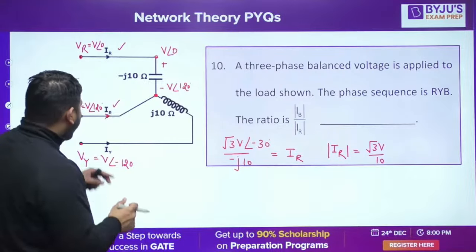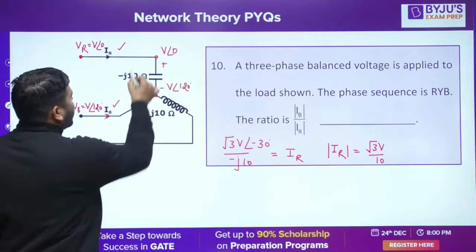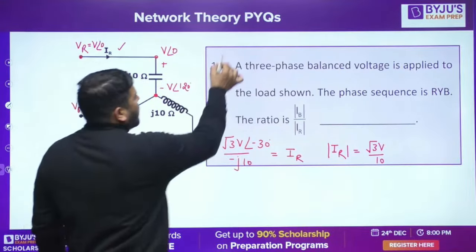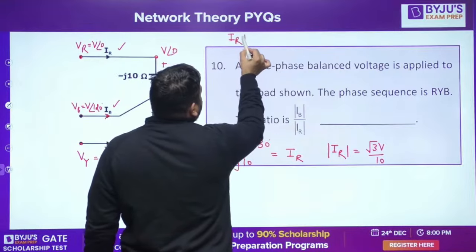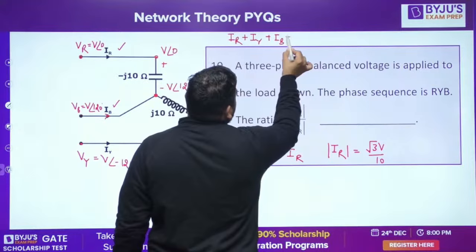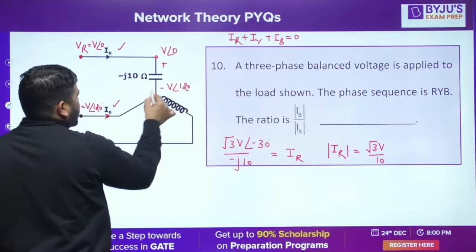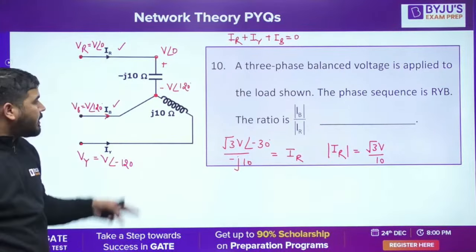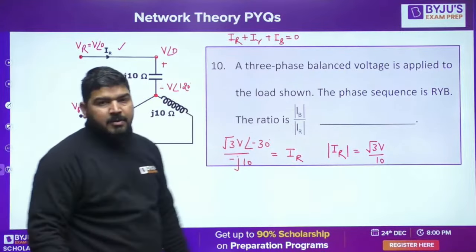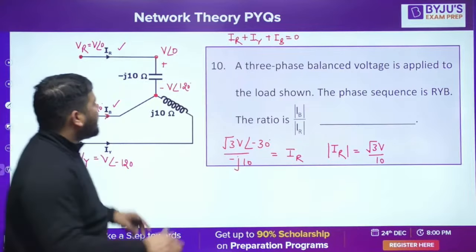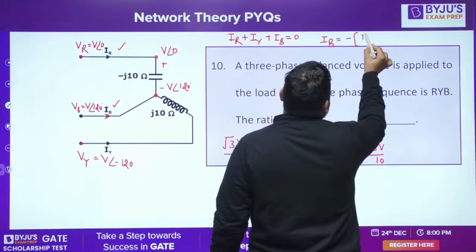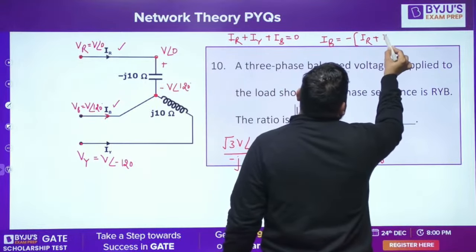It's simple. If you apply KCL here, you can say that IR plus IY plus IB equals 0, because the total entering current must equal the leaving current, and the leaving current is 0. I applied KCL, so IB must be equal to minus of IR plus IY.